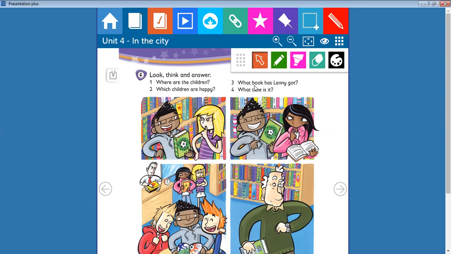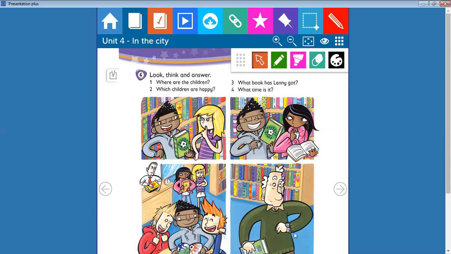Third question, what book has Lenny got? Look at Lenny. He's holding a football book. So Lenny has got a book about football. What time is it?